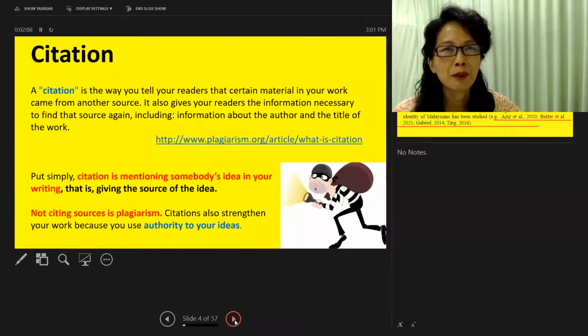We want to cite people when we write because we want to acknowledge the intellectual property of others. We do not want to plagiarize their ideas and say that it is our own. So it's important we cite other sources when we write.